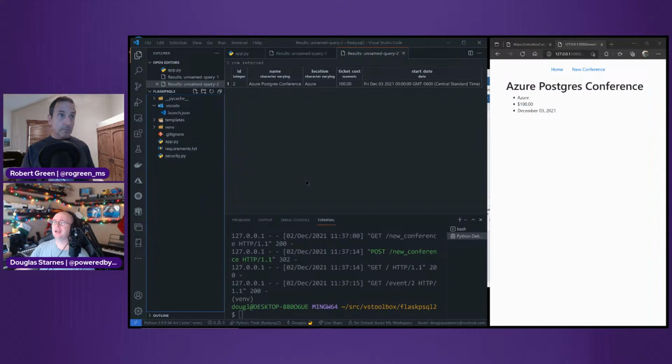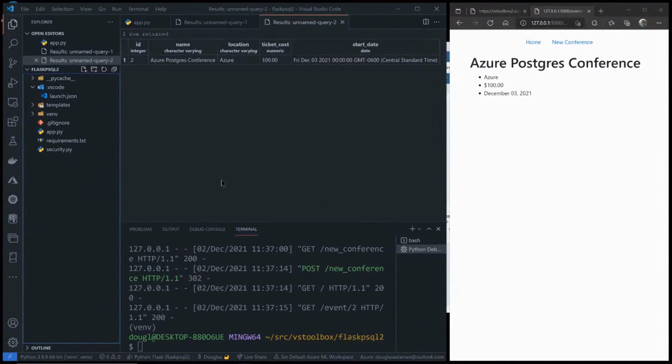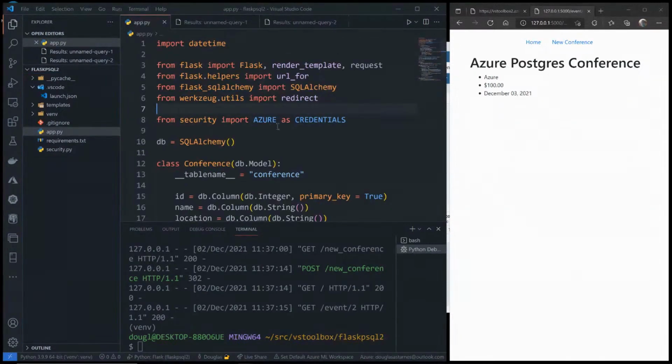No, security, that is merely two dictionaries. One of them has the credentials for my local PostgreSQL account, and the other one has the credentials for my Azure PostgreSQL database. And by switching between them, local and Azure, this is my way of not exposing my passwords to the internet. That's all that I'm doing there.